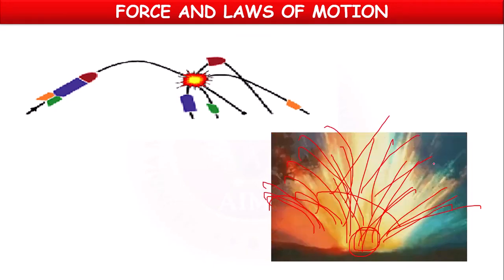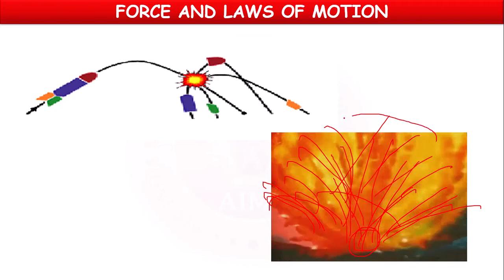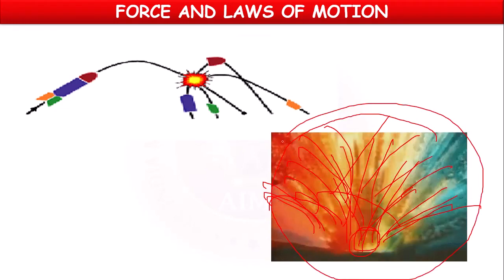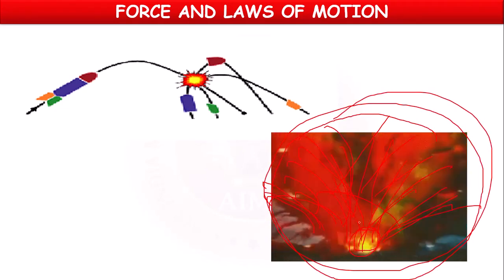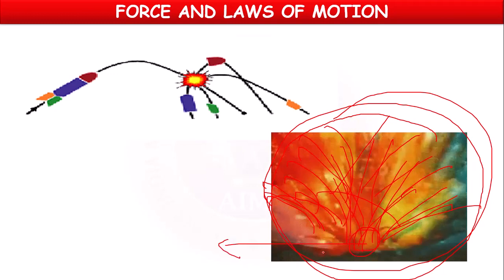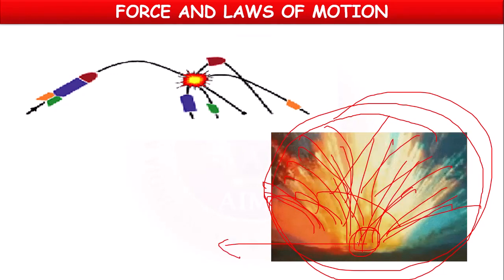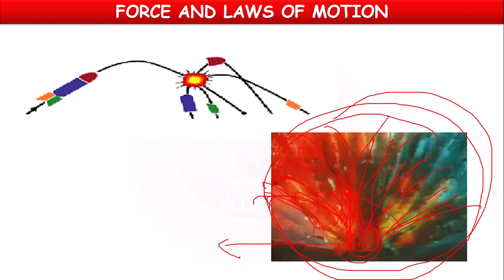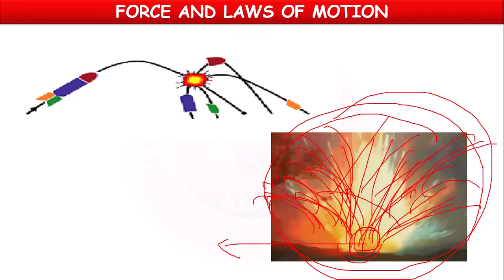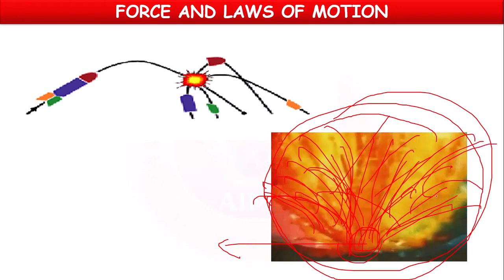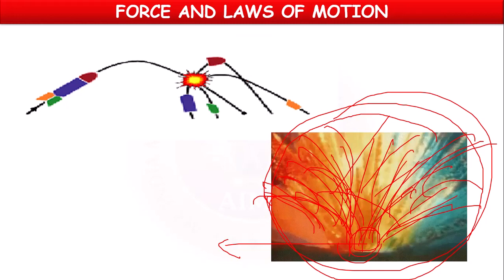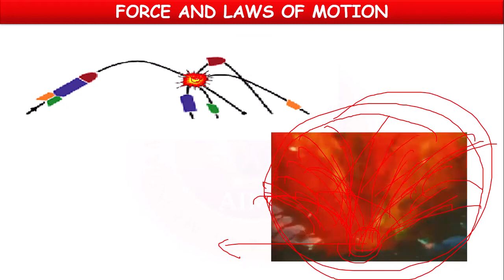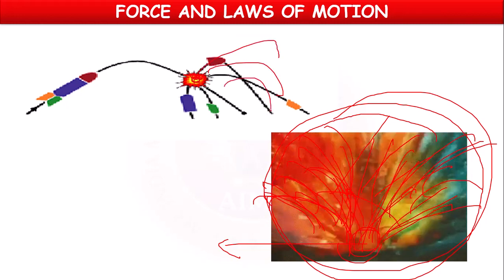Means the kinetic energy of all the particles increases. Before explosion, they are all at rest, so the kinetic energy of all the particles is zero. But once the explosion happens, the kinetic energy increases enormously. From one position, they will go in all directions with great speed.